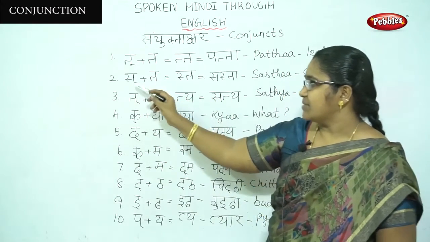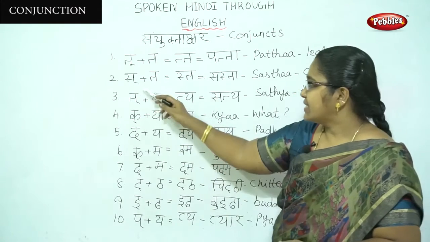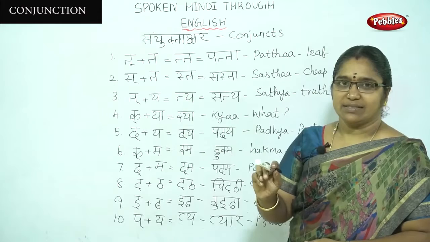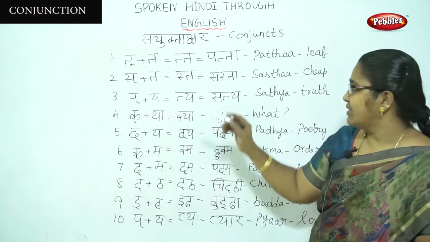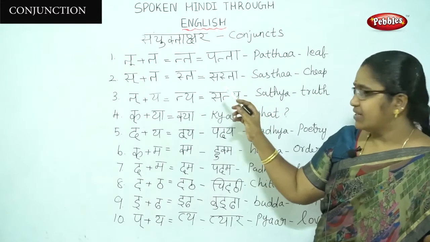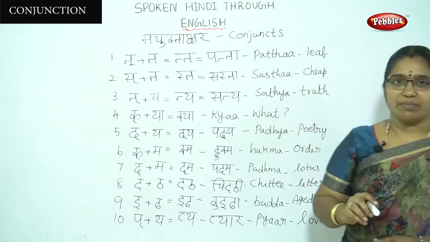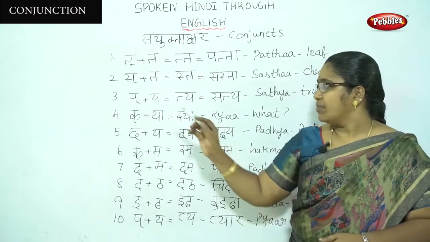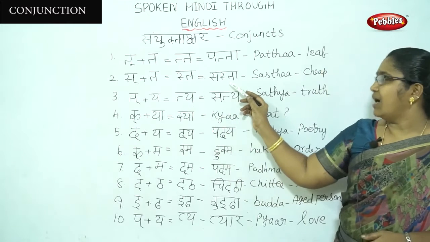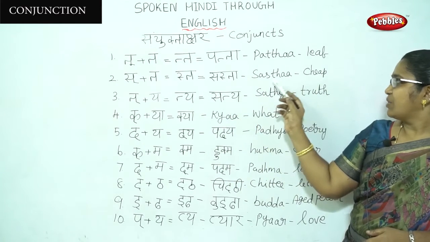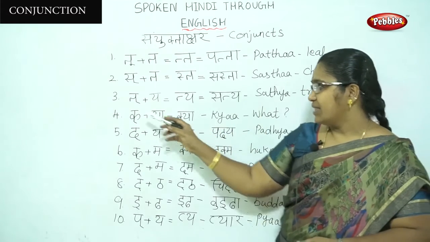The second one is is plus the, ist. The word is sasta. The pronunciation is sasta. The meaning is cheap. Is plus the is sasta. The meaning is cheap. Let us see the third one.